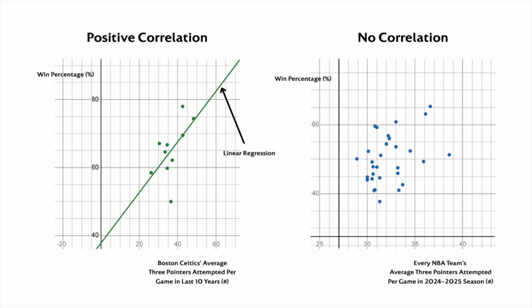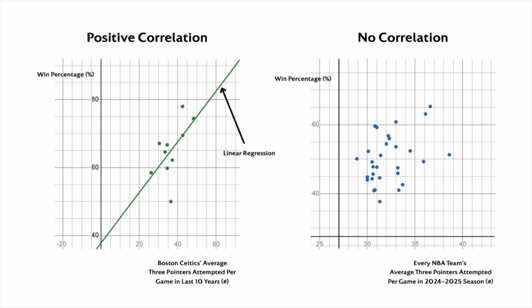But it's also important to consider that the personnel these teams employ may be more suited to a system with high three-point volume, and that their success stems from the cohesion between the players and the system. The graph on the left shows the Boston Celtics three-pointers attempted per game against the team's winning percentage over the last 10 years. There is a positive correlation that can be observed, but the correlation only has a R-squared value of 0.35. This correlation does not indicate causation, as the win percentages could be due to multiple other variables that lead to the team's success.